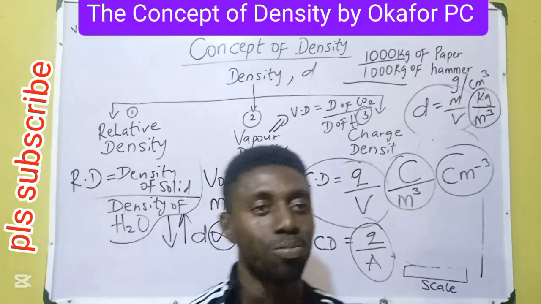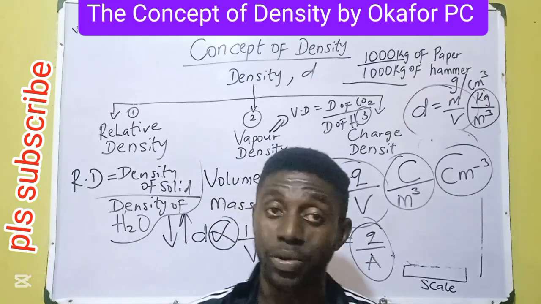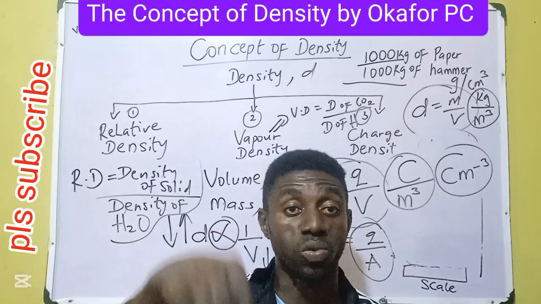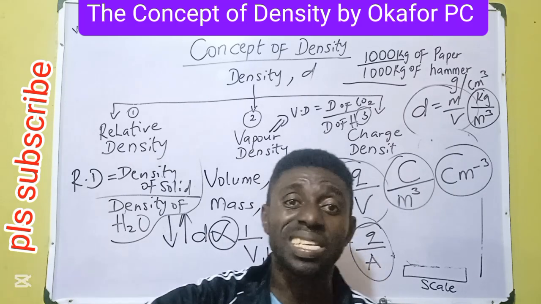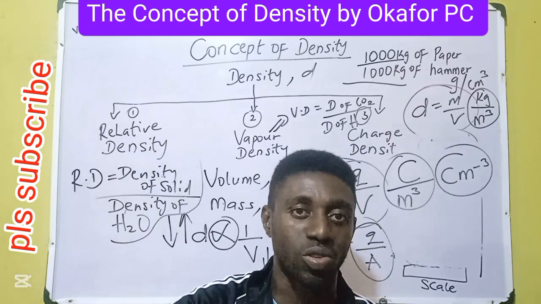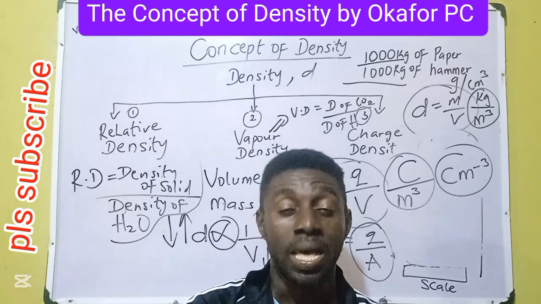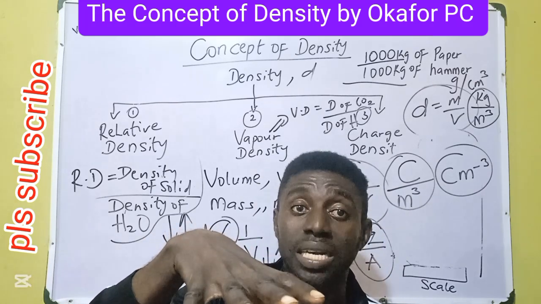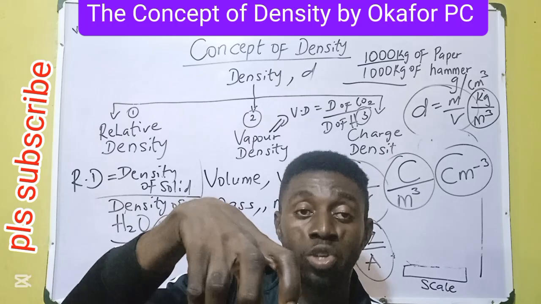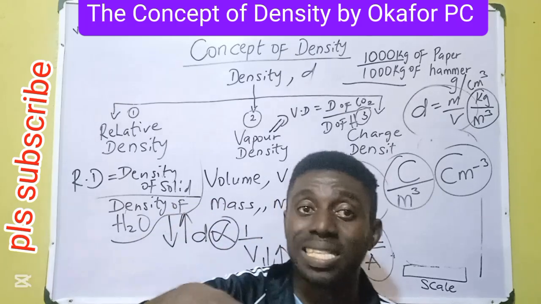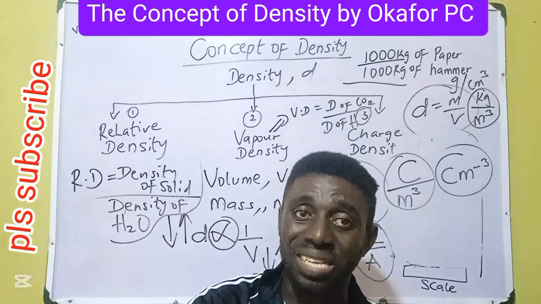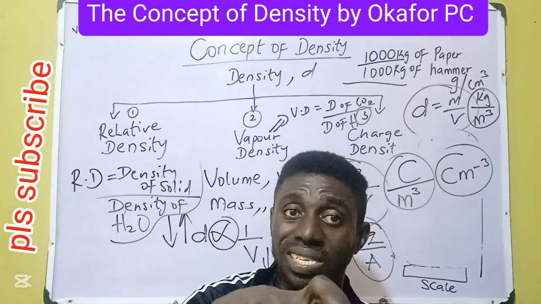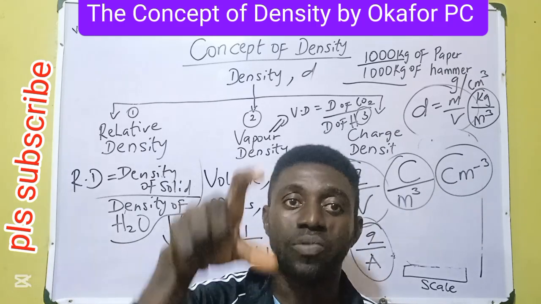In summary, recall, mass deals with the number of particles in a body. Density deals with the arrangement of the particles in a body. A body that has a given number of particles can be made to change form in a manner that the particles will be compressed to cover tiny spaces within the matter, thereby increasing the density and lowering the volume.